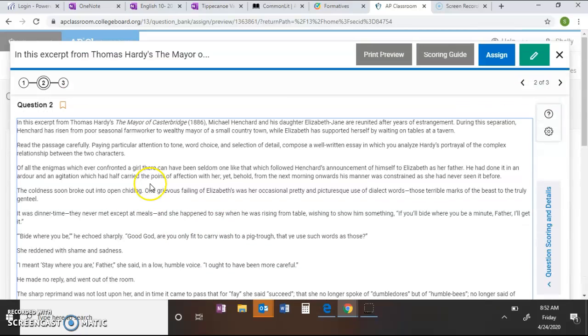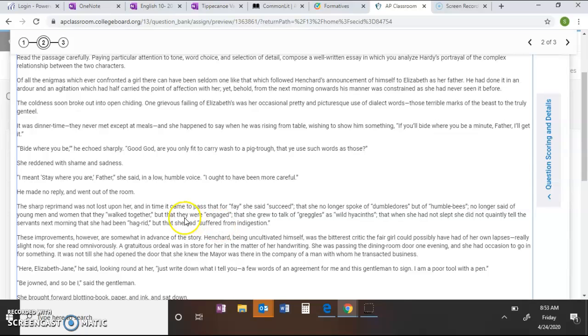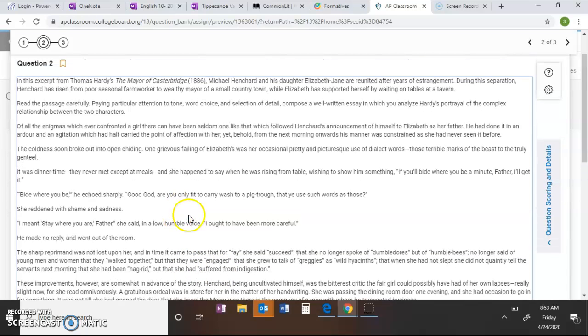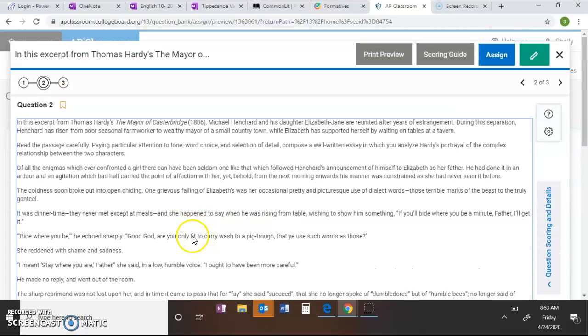So as you're going to write this essay, the tone is an ominous tone. You know, it's not going to get any better for this girl. She probably would have enjoyed her previous life more than what she did when she met her father. So pay attention to word choice. What words does the author use to describe both of them? Okay, and the selection of detail.